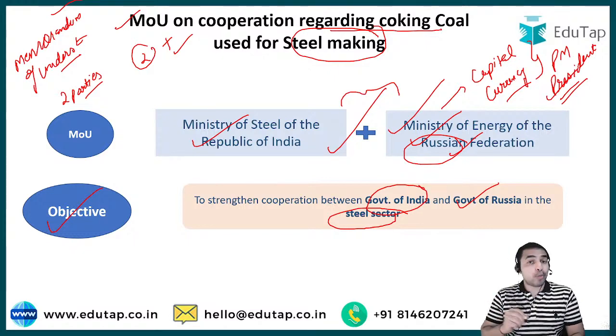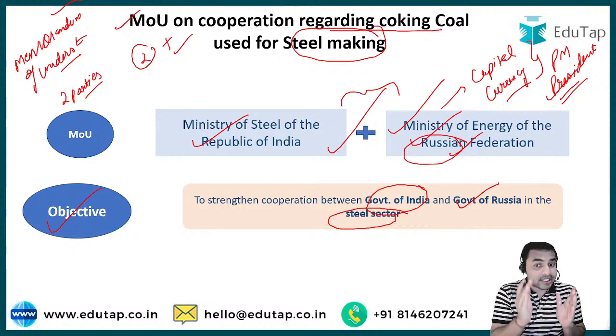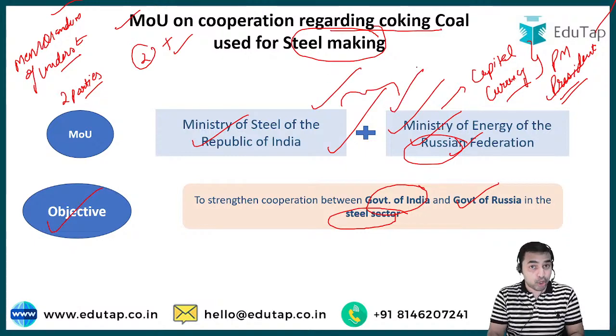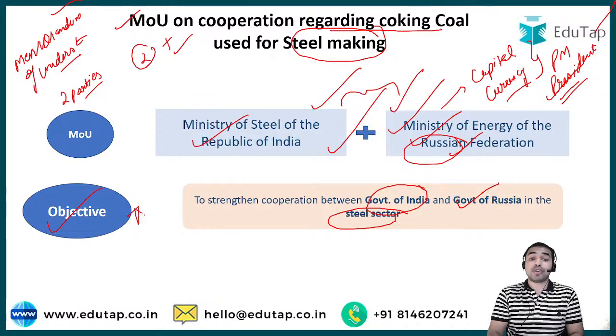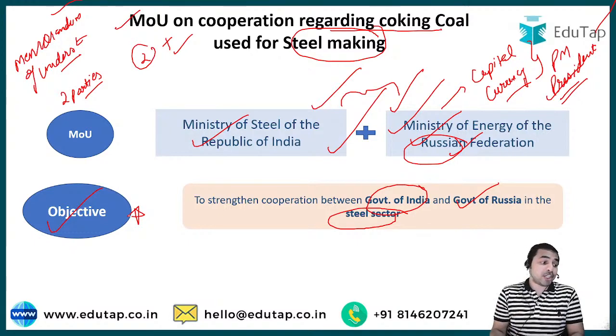So guys, now I hope that this is very much clear to all of you, that whenever you are studying or just watching the news of MOU, then you are required to focus on two major things. First one is the parties between which this particular MOU has been signed, and the second most important thing is the objective of that MOU, as here it is regarding cooperation in the coking coal which is used for steel making. So guys, I hope that this is very much clear to all of you.